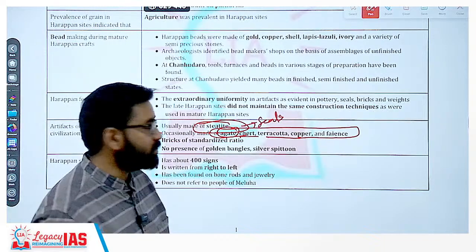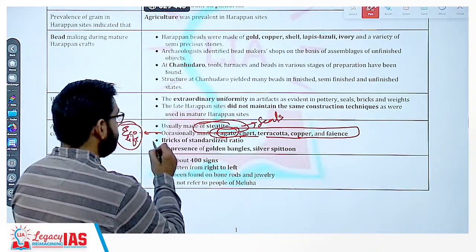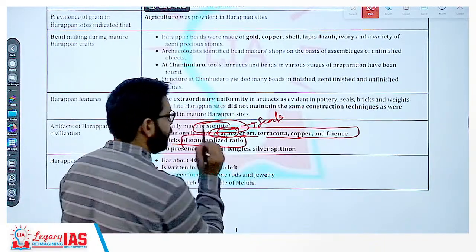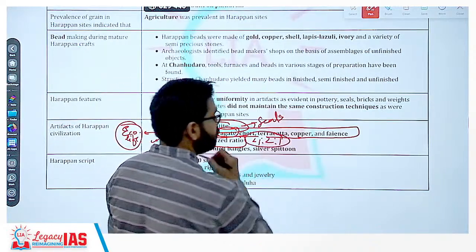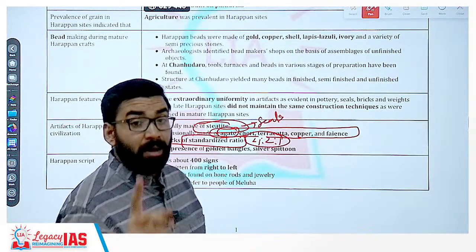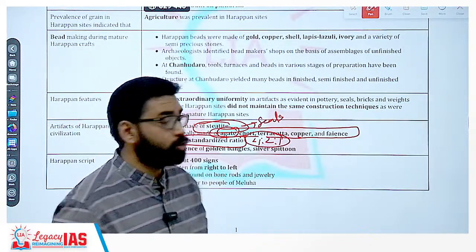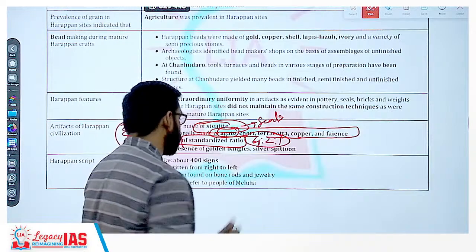Clear? These things represent economic life also. Then bricks were there in a standardized ratio. What was the ratio? 4:2:1 bricks. So in the Harappan age, burnt bricks were used, in the ratio of 4:2:1.